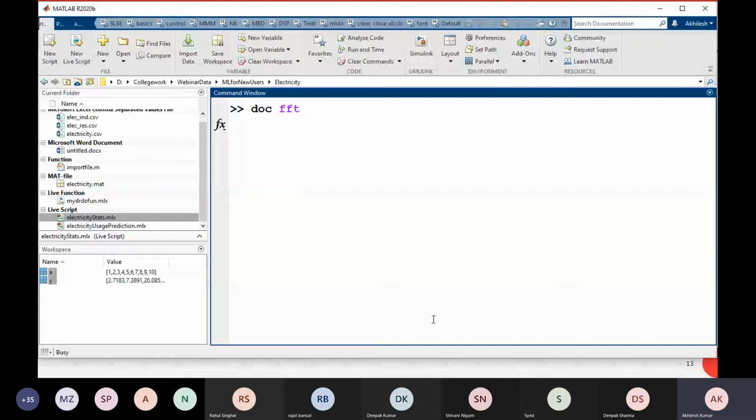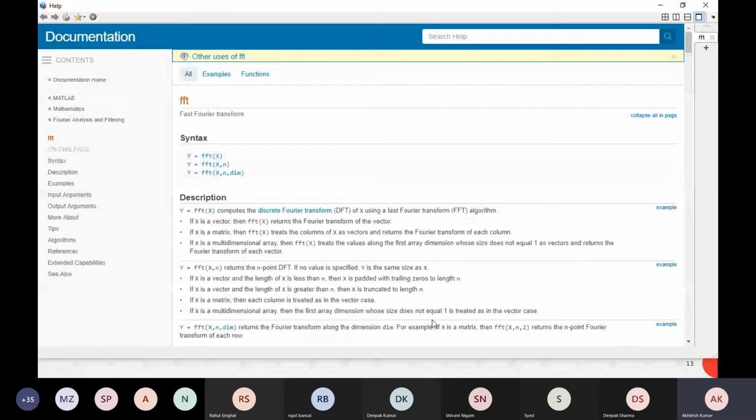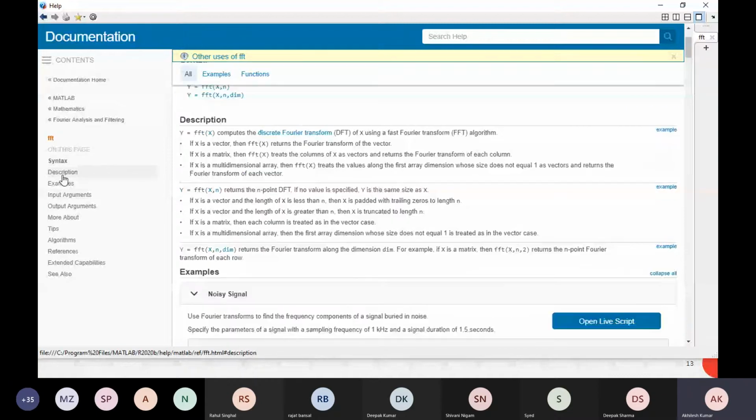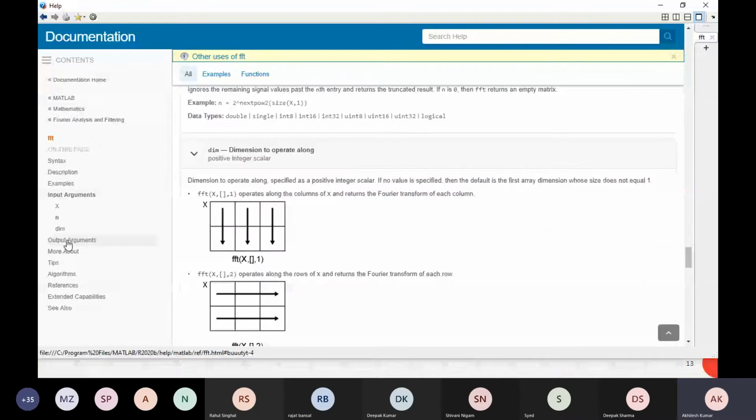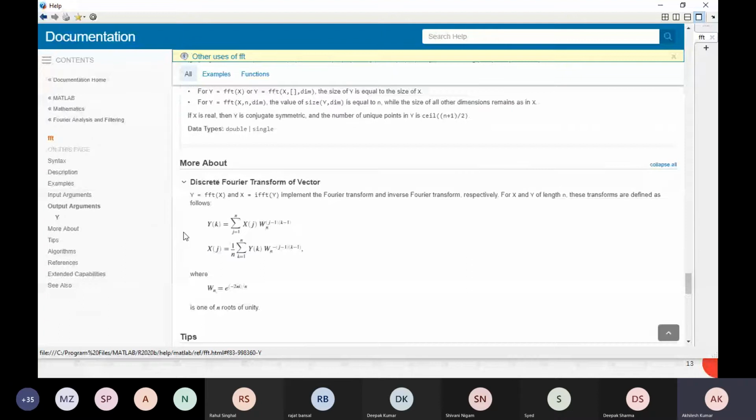So for any function, if you know the function name but you don't know how to execute it, doc space function name. Same thing here: syntax, descriptions, examples, right? Input arguments, output arguments, explanations. Apart from that, this is the algorithm for that mathematical equation, how it works, right?